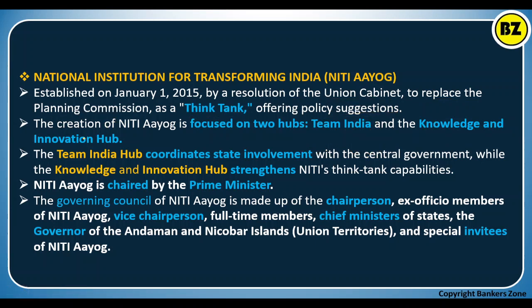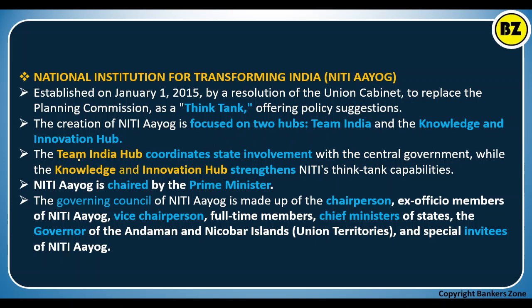Now, the creation of NITI Aayog is focused on two hubs. There are two hubs which they have mainly focused on. First, Team India, and second, knowledge and innovation hub.